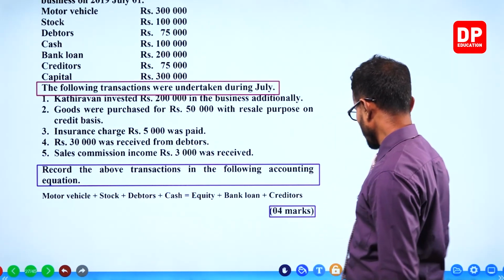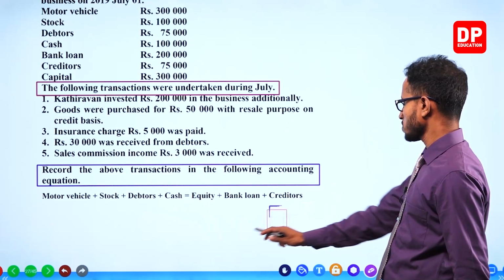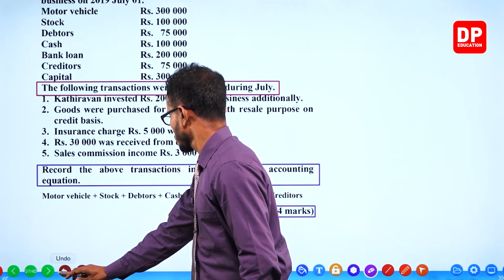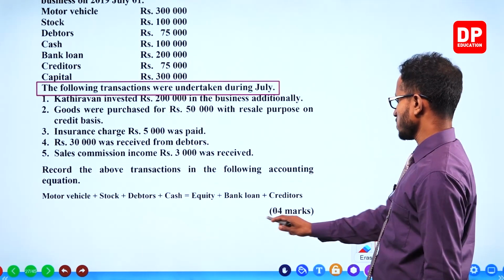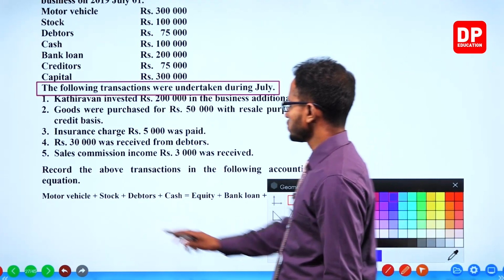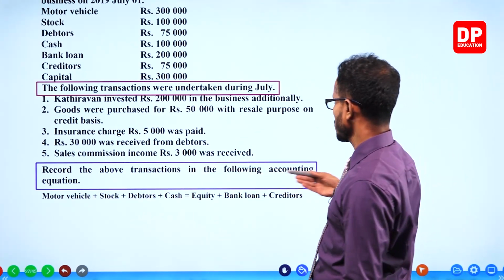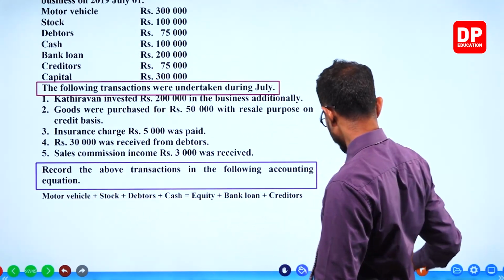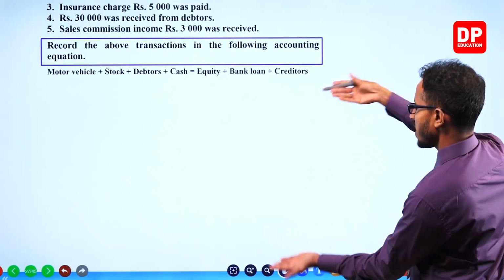Okay, so I'm going to erase the marks right here. We know that it has 4 marks. Now, what do we have to do? We have to record the transactions under the accounting equation. The accounting equation is given here. So I'm going to drag this up to have space.